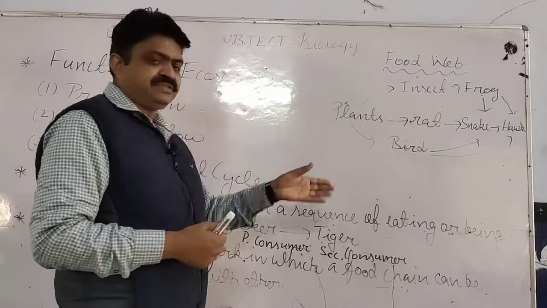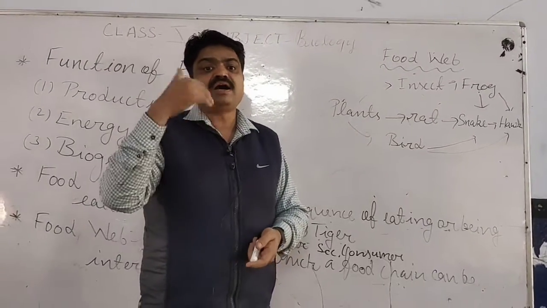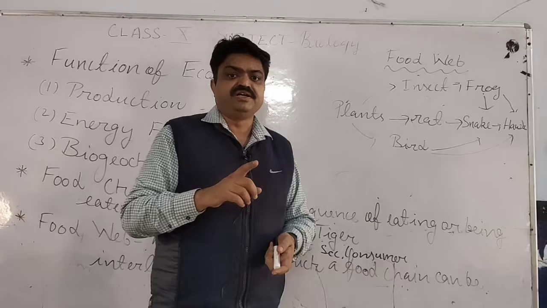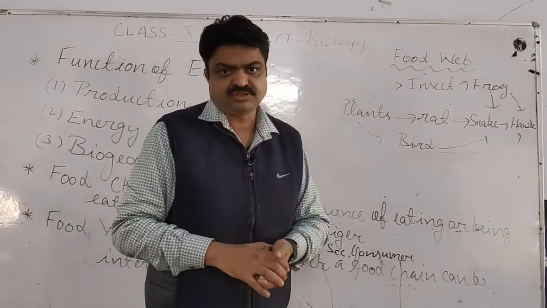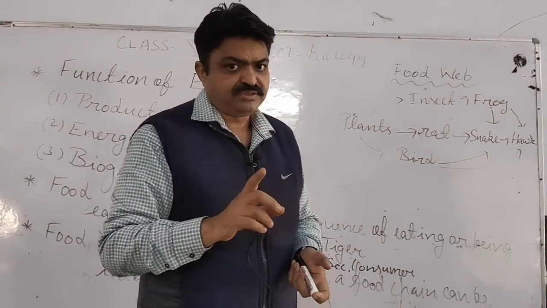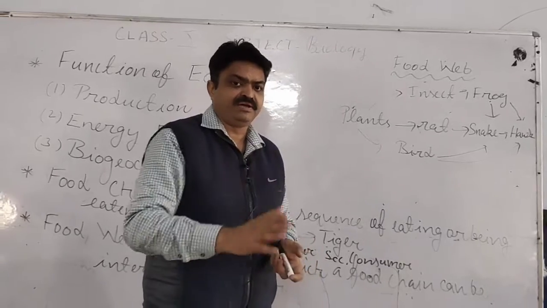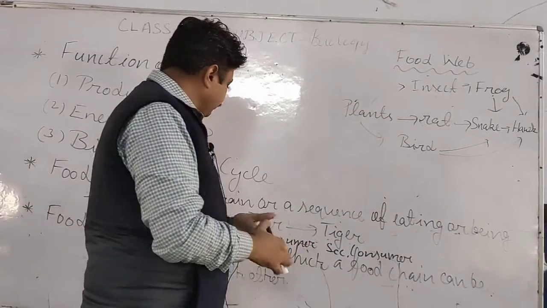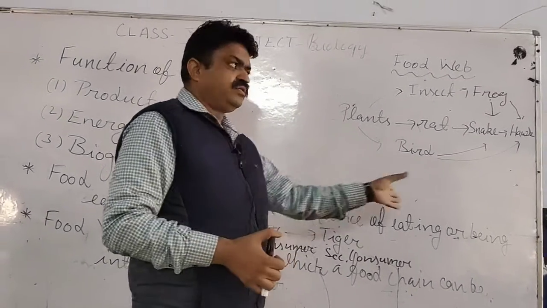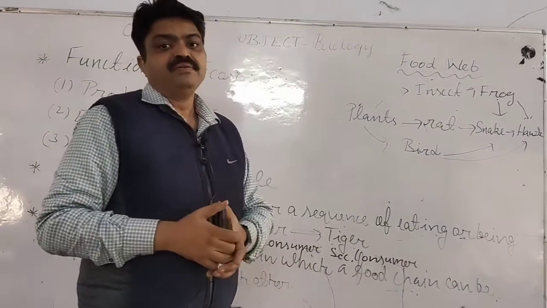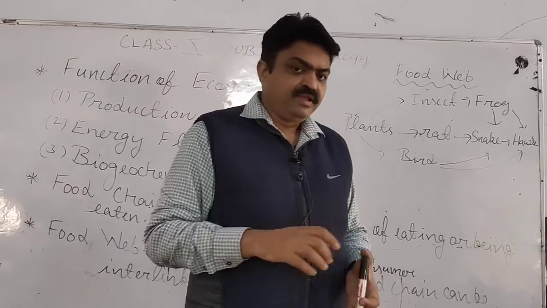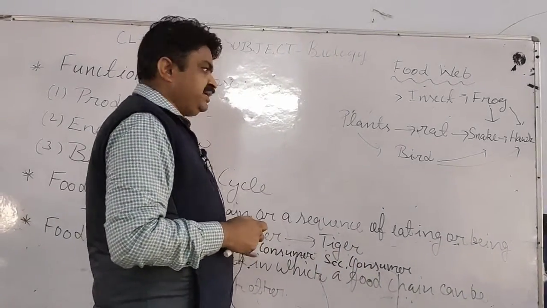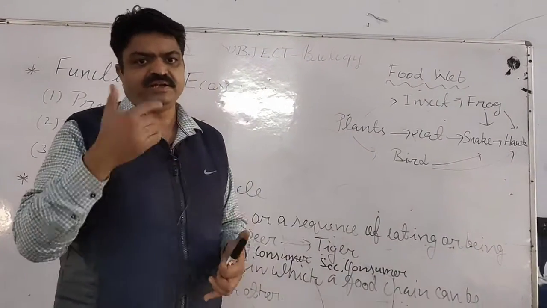With this, there is another component also found in the food chain that is known as decomposers, student. And decomposers take the dead or decaying materials as food. Means they convert the dead and decaying material into humus, and they are known as decomposers. And in the decomposers, student, mainly the bacteria and the fungi come in that category.